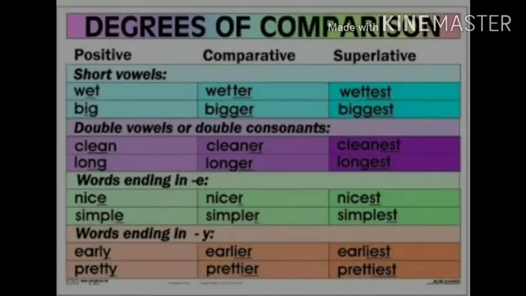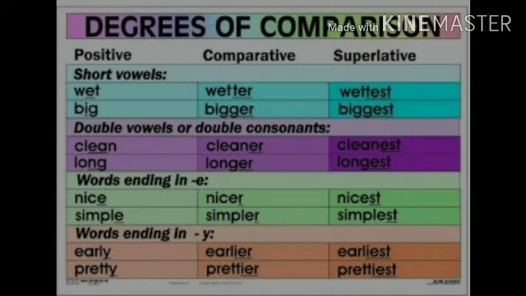Dear students, as you all know, today we are going to start our new chapter of grammar, that is degree of comparisons. As you are watching on the screen, we have 3 degrees of comparison, that is positive degree, comparative degree and superlative degree. For example, wet, wetter, wettest. Wet is the positive degree, wetter is the comparative degree and wettest is the superlative degree.